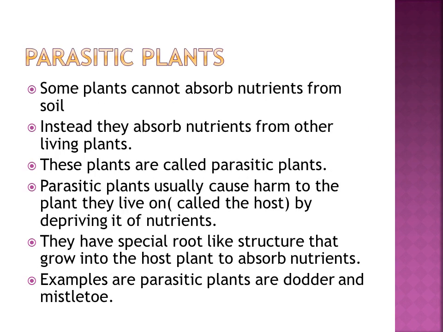And the last one is called parasitic plants. So what are parasitic plants? Some plants cannot absorb nutrients from the soil, right? Instead, they absorb nutrients from other living plants. Some plants cannot get the nutrients from the soil, so they live on another plant to get food. They are called parasitic plants.